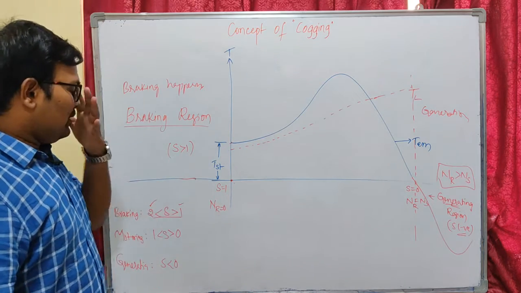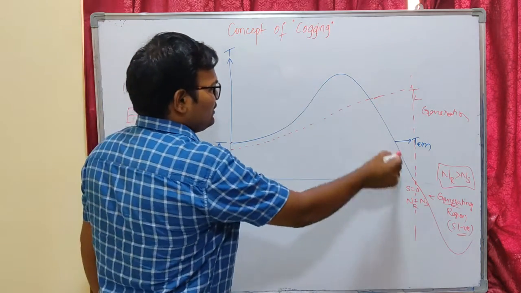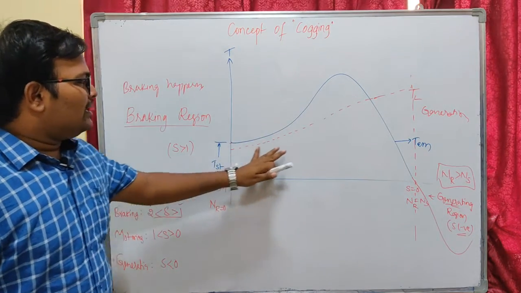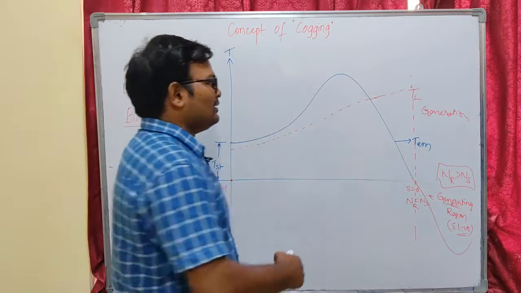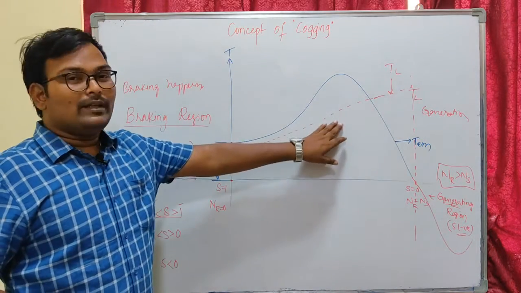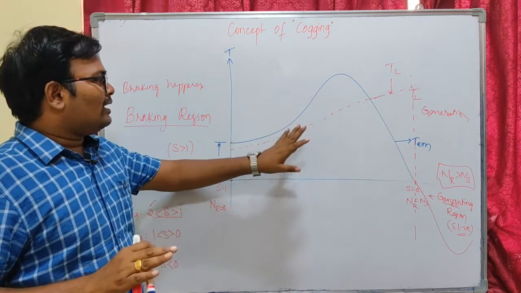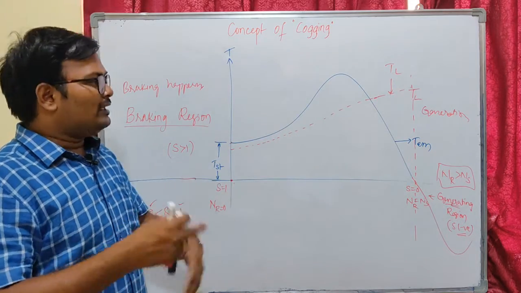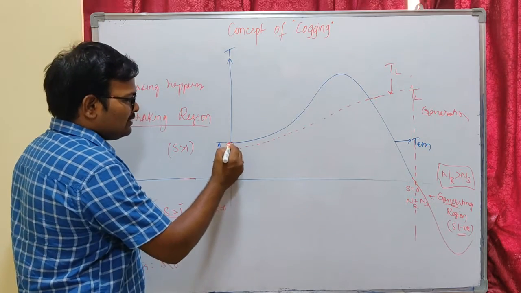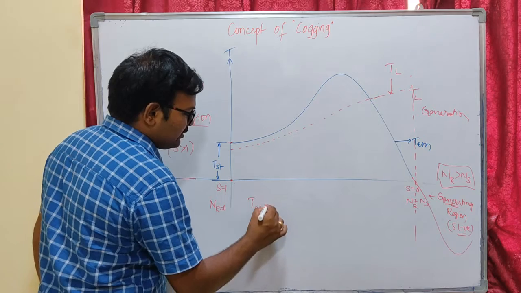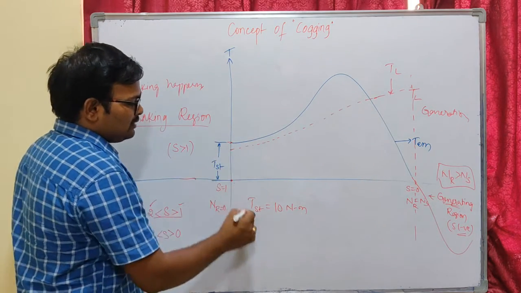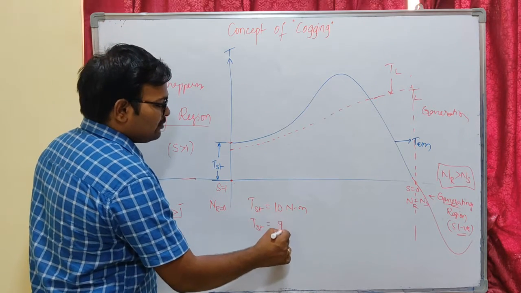Now let us see. This is our electromagnetic torque, that is our driving torque, generated by the electrical motor. This is the load torque, a typical load torque, TL. This is the amount of torque applied by the load on our motor. Our motor has to supply this load torque to run it. This is at starting, so let us consider my starting torque equal to 10 Newton meters, and my load torque is about 8 or 9 Newton meters.